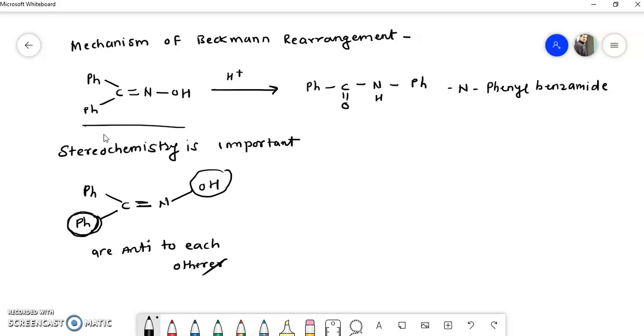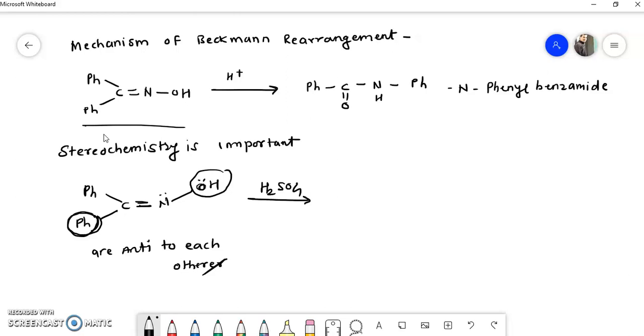Now I will take the acidic condition here, say H2SO4. What happens if we subject this starting material to acidic condition? We know that on oxygen there are lone pairs of electrons, and on nitrogen also there are lone pairs, but relative to nitrogen, oxygen is more electronegative.